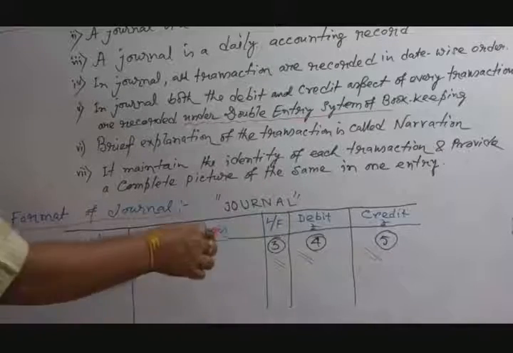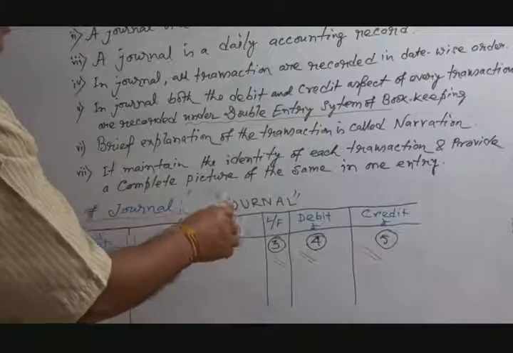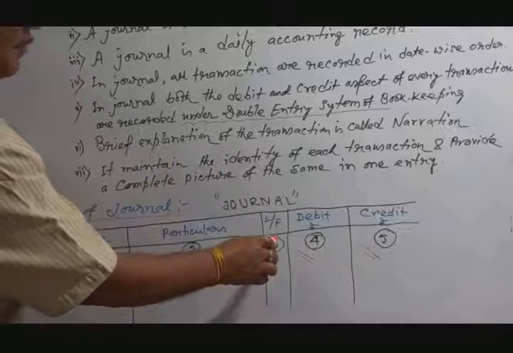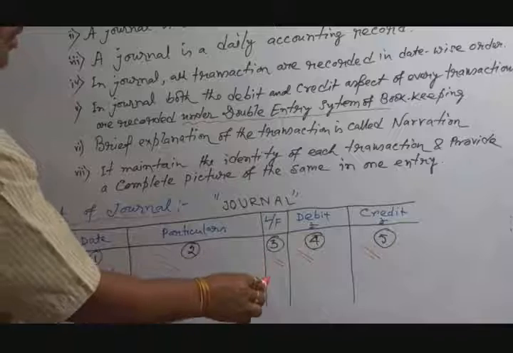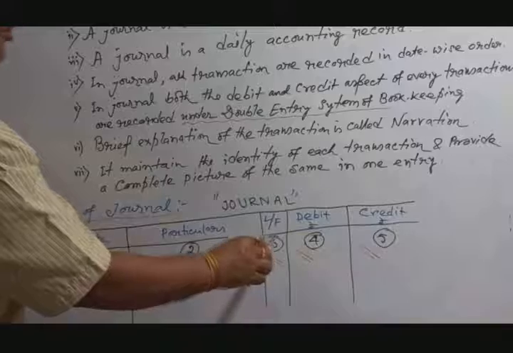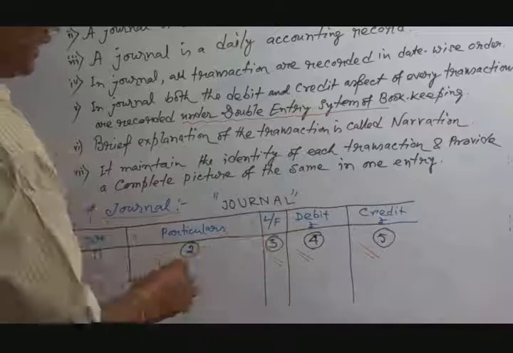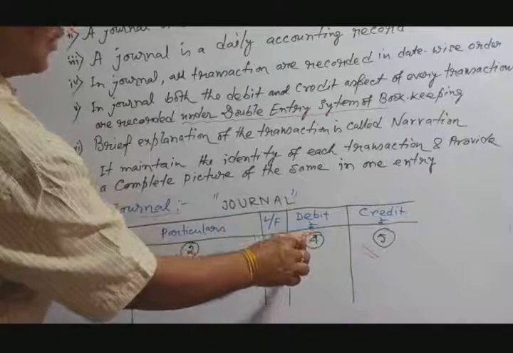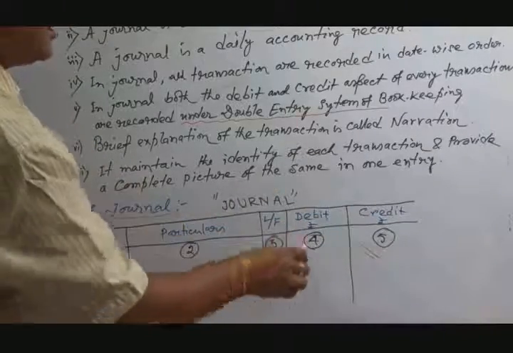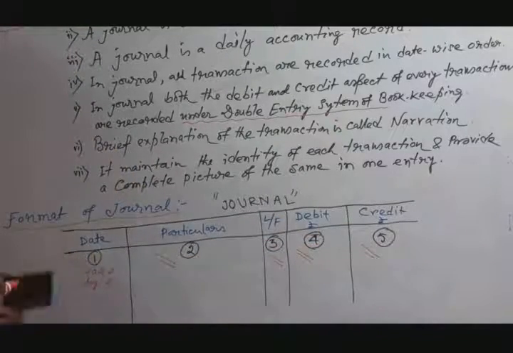Okay. Now third, ledger folio. Ledger folio means ledger page number. Journal to ledger posting means the page number in which the ledger is recorded, either real account, personal account or nominal account. Their page number is also given in detail in the ledger folio column. And the next column is the debit column. Debit column means which account is debited, that amount is recorded in the debit column, and similarly which account is credited, that is recorded in the credit column with the amount also. That is the format of a journal.